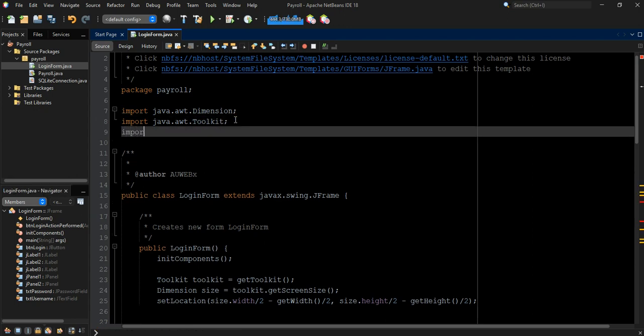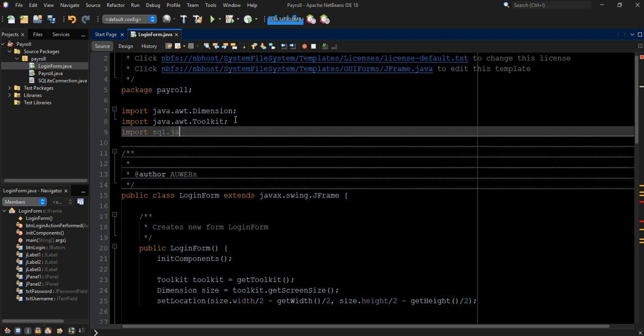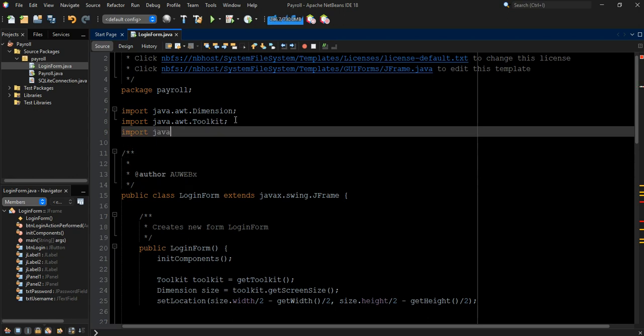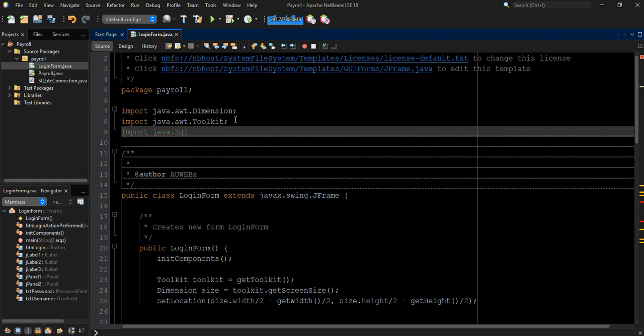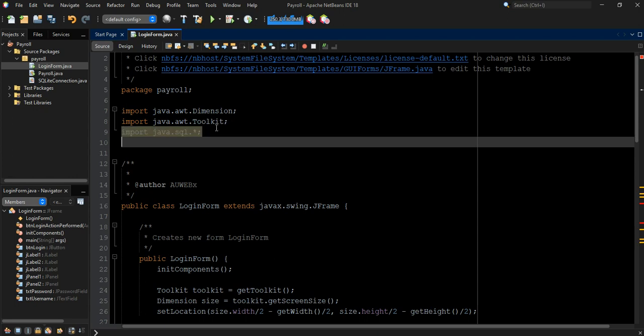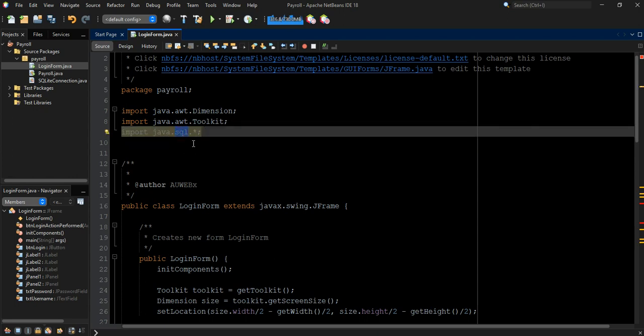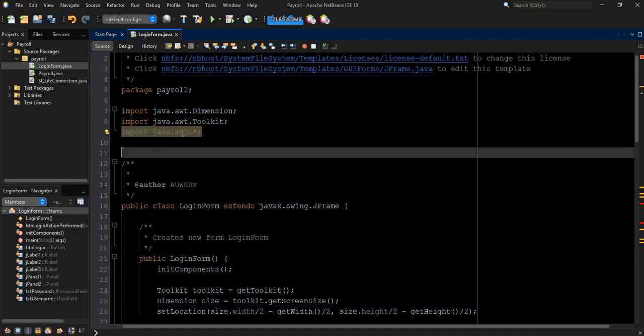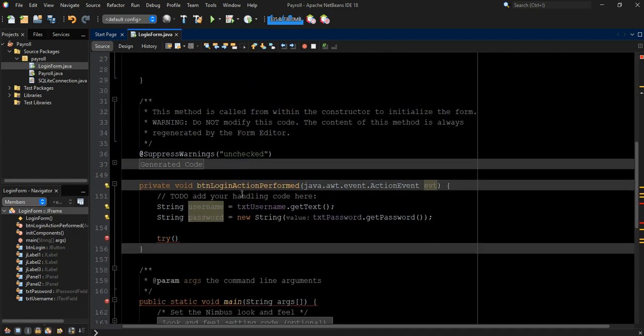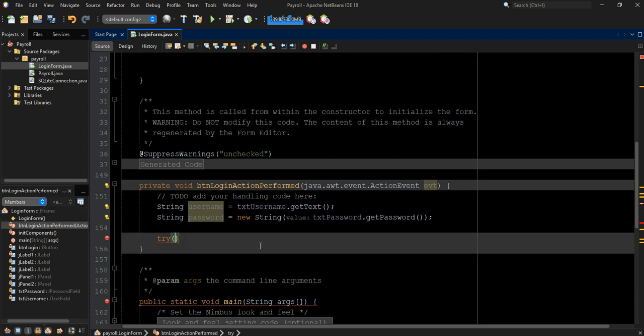So we say import java.sql.*, that is star. So when you do this, you are saying all the Java SQL classes are going to be imported. So the first class we are going to use here is Connection.